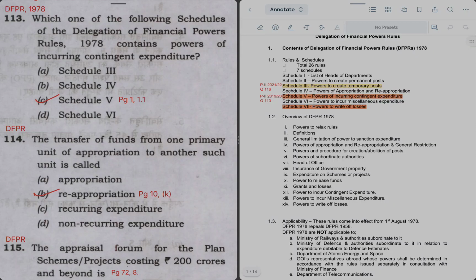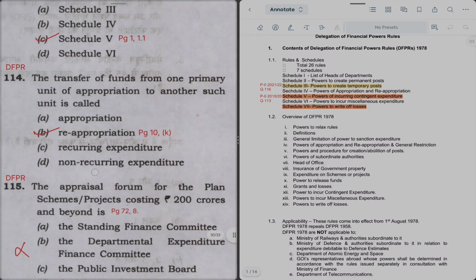Which one of the following schedules of DFPR 1978 contains the powers to incur contingent expenditure? So before the new DFPR rules came in 2021, we had the old DFPR of 1978. उसमें शेड्यूल्स में डिवाइडेड था पूरा DFPR. अब ये शेड्यूल्स सारे क्रैश कर दिए हैं, नए DFPR में शेड्यूल्स का मेंशन नहीं है. But for the purpose of solving this question, the right answer is Schedule 5. The powers to incur contingent expenditure is given in Schedule 5. So that answer is C.